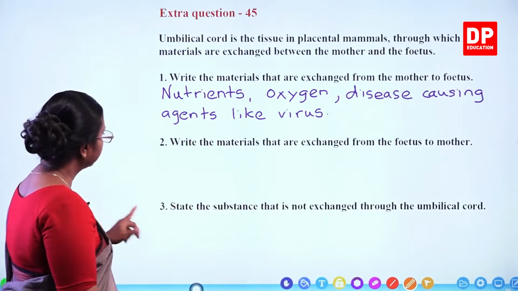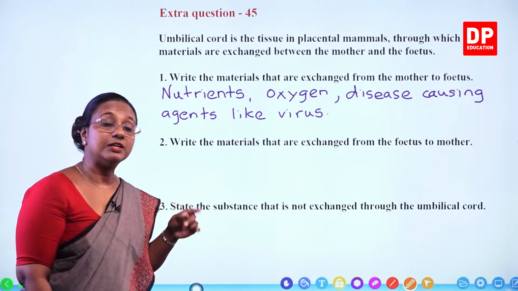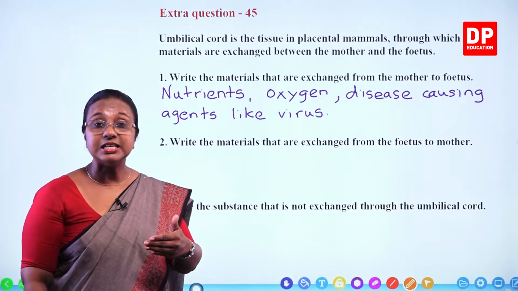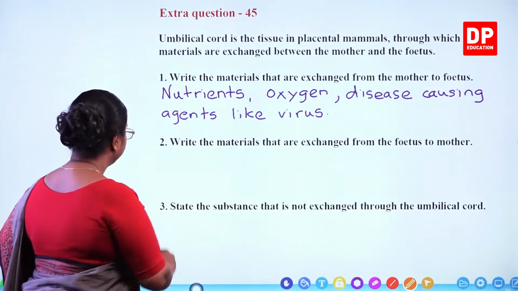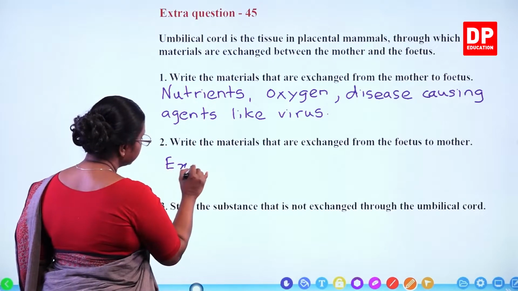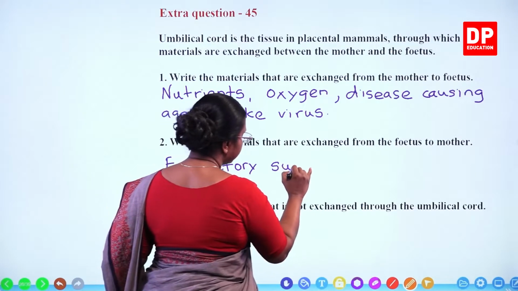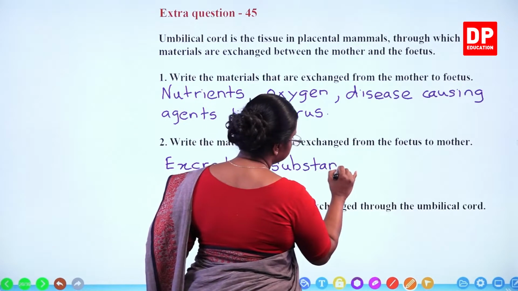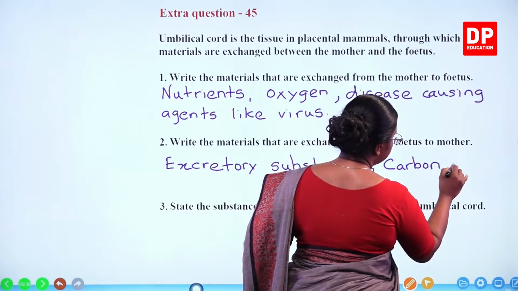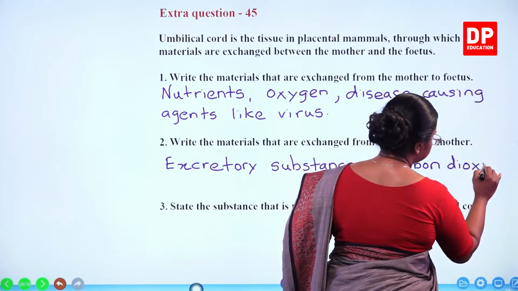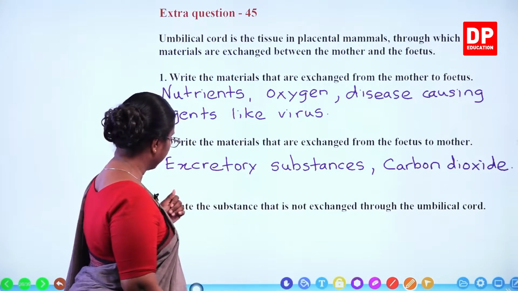Then the second one, write the materials that are exchanged from fetus to mother. From fetus to mother, it is the excretory substances as well as carbon dioxide. Excretory substances and carbon dioxide. So those come from the fetus to the mother.